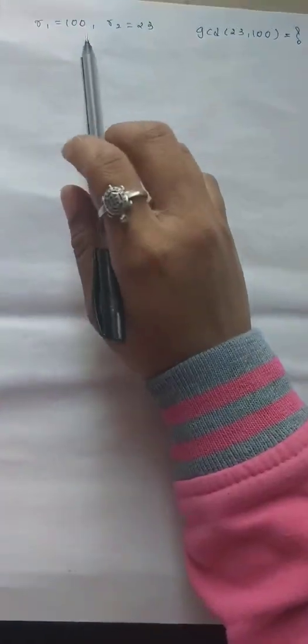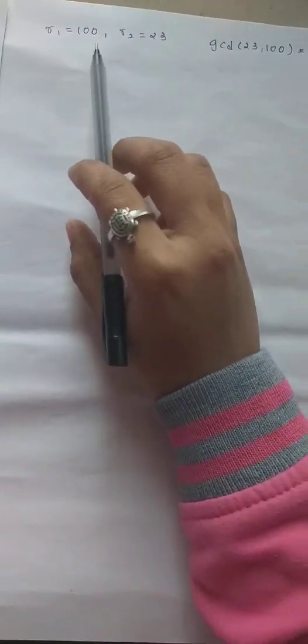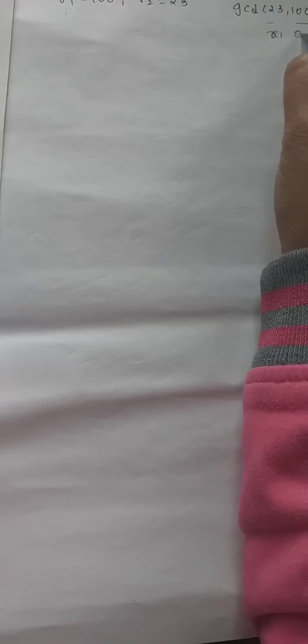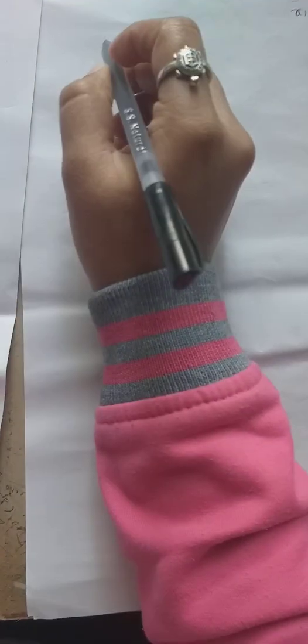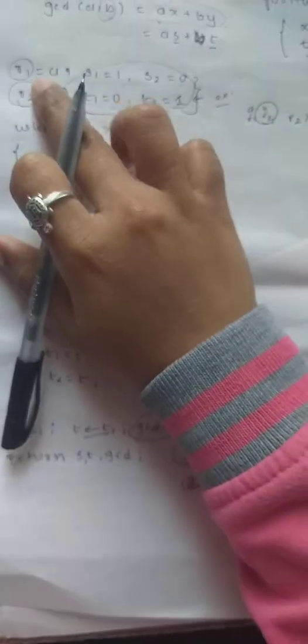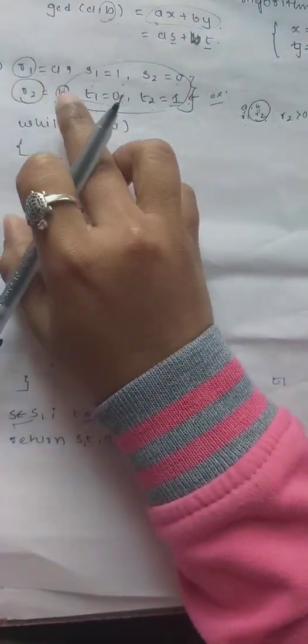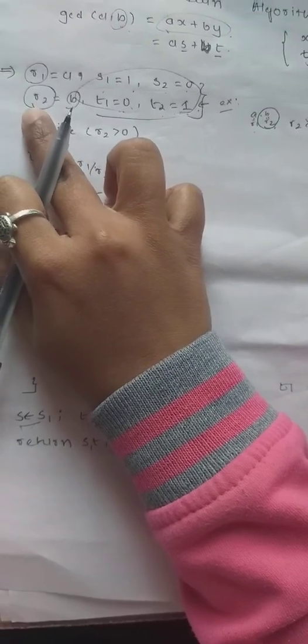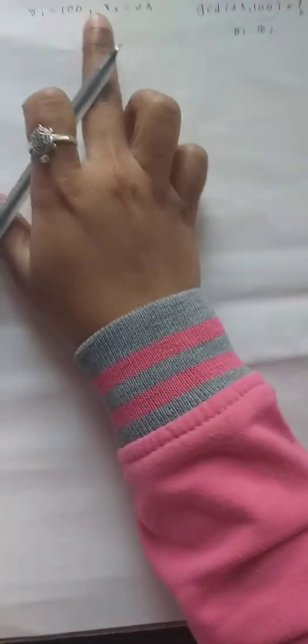Here, two integers, 100 and 23, we find the GCD. In the algorithm, a and b are assumed as R1 and R2. So here R1 value is 100 and R2 value is 23.